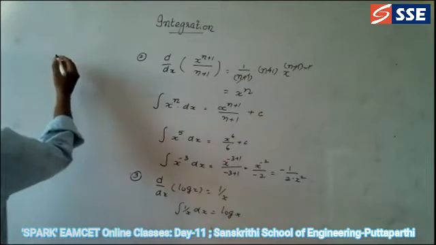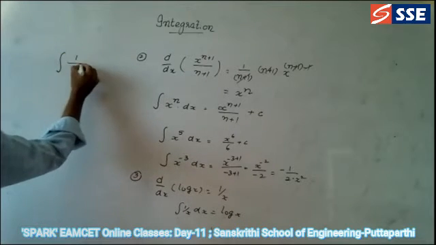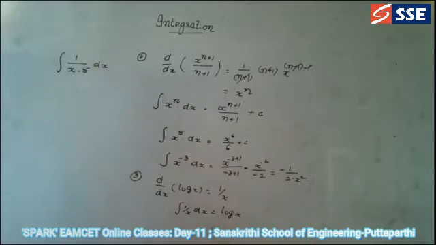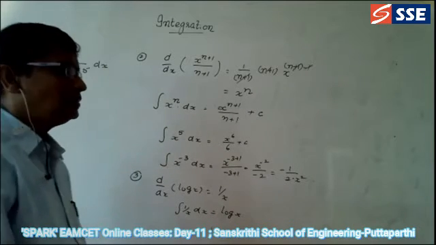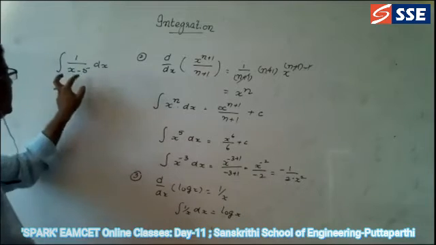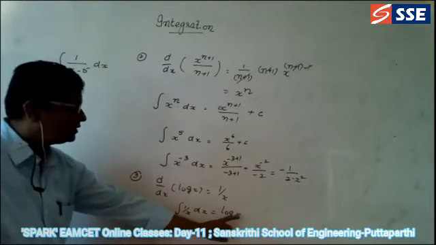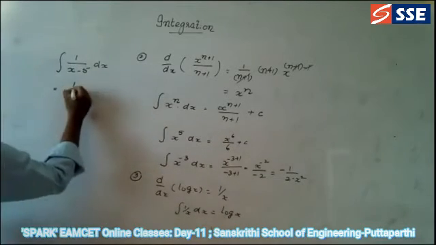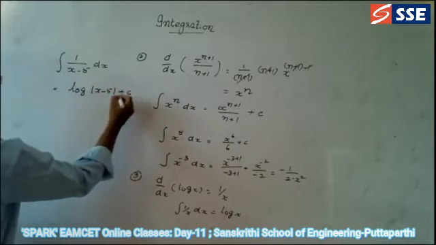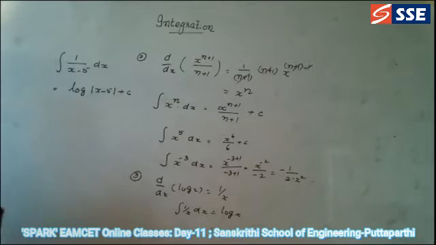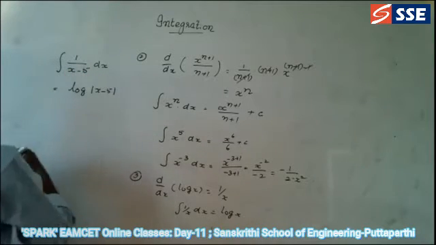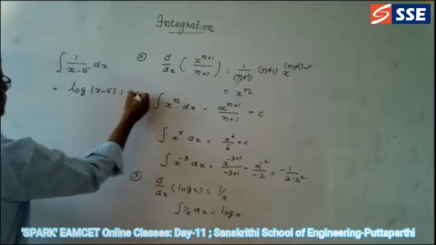Now we will go for integration of 1 by x minus 5 dx is equal to, can anybody say the answer for this? This is the same as before, instead of x we are taking x minus 5. So the answer is log of modulus of x minus 5 plus c. Again, you can check by differentiation of this. Differentiation of x minus 5 is equal to 1 only. So that's why plus c.